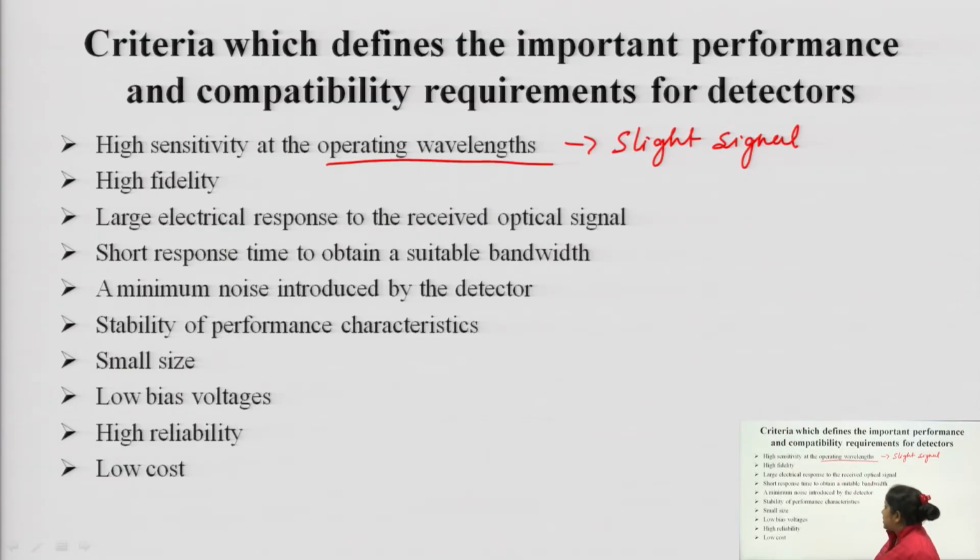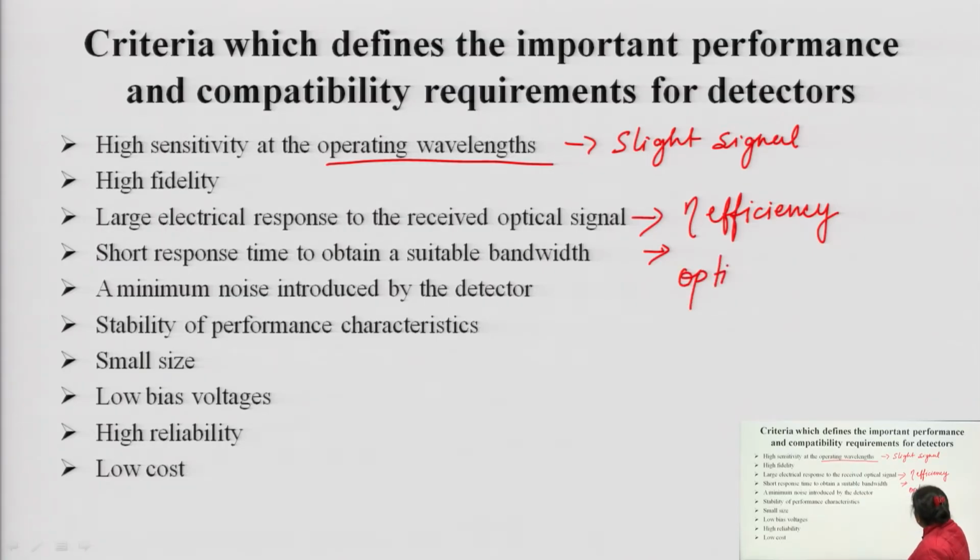High fidelity, the second one: large electrical response to the received optical signal. So, basically here it is talking about the efficiency, because an optical detector, what should it do? It basically receives the optical signal in terms of photons and converts it into the electrical one.